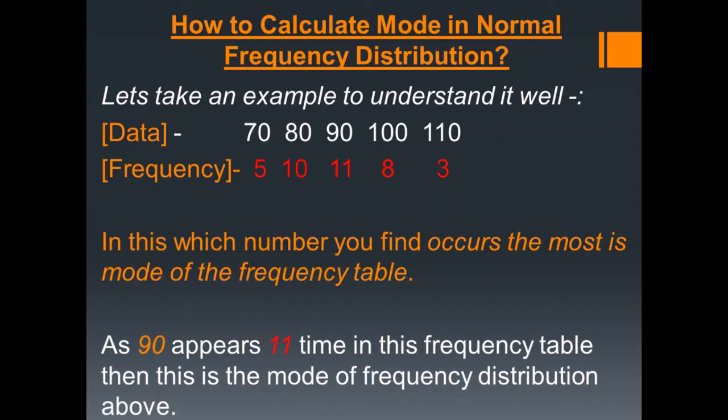On my screen you can see I have a data frequency table. Which number do you find appears most of the times? As 90 appears 11 times in this frequency table, this is the mode of the frequency distribution table.